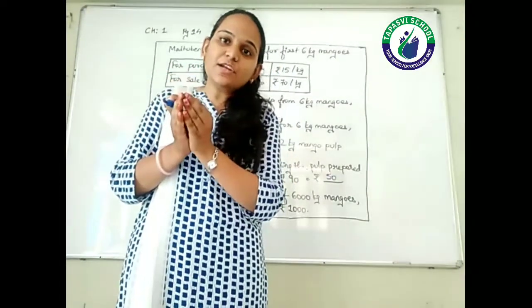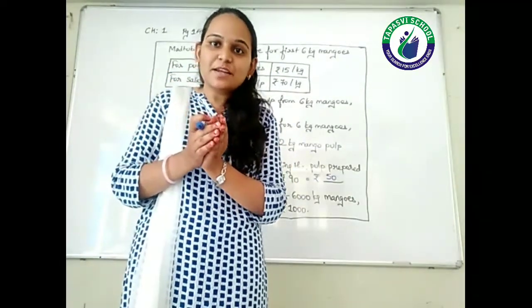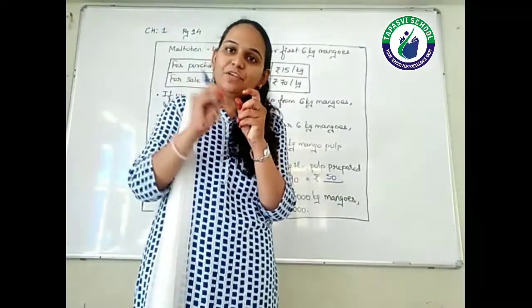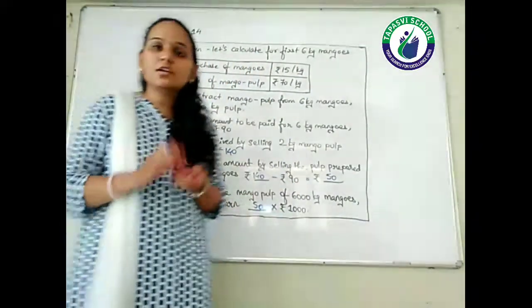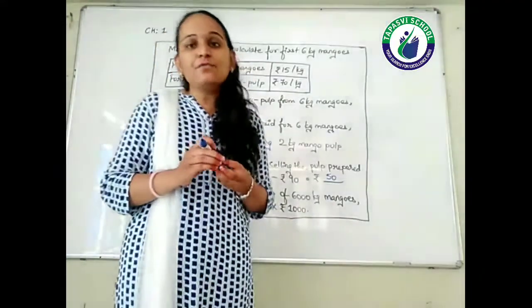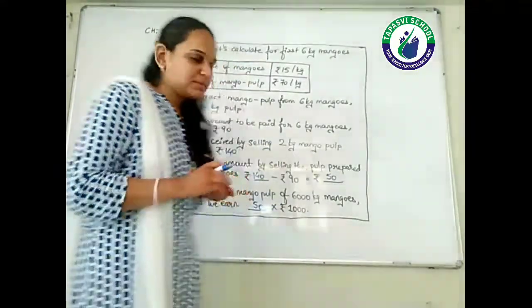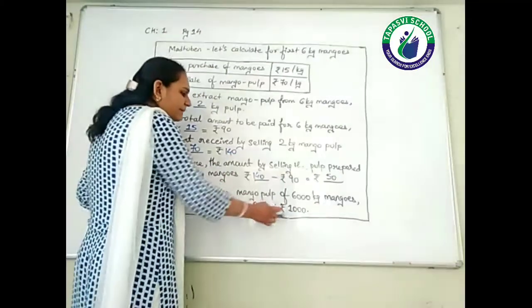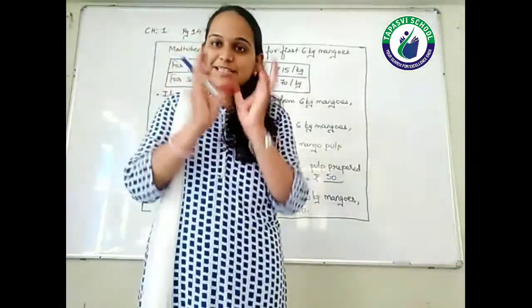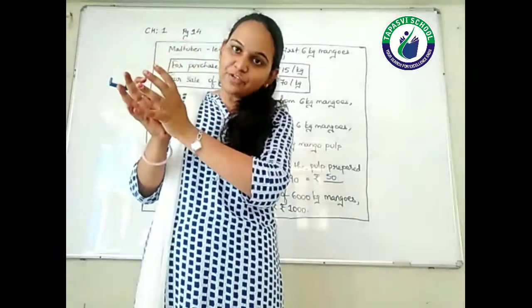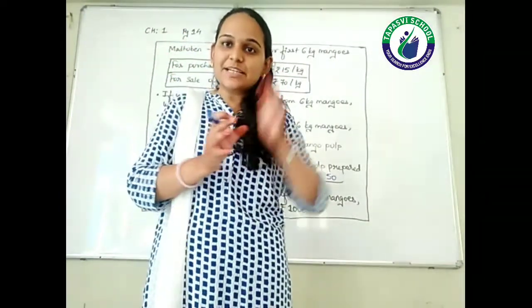So we need to calculate for the 6000 also, right? So just multiply 50 with 1000. So overall she can earn 50,000 rupees. 50 multiplied by 1000, so overall she will get 50,000 rupees.